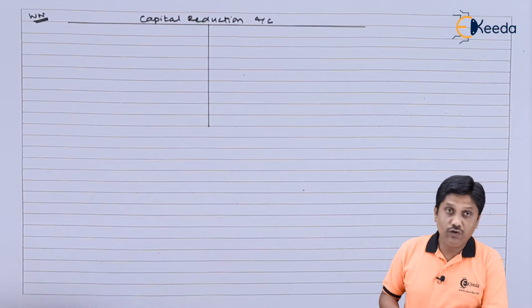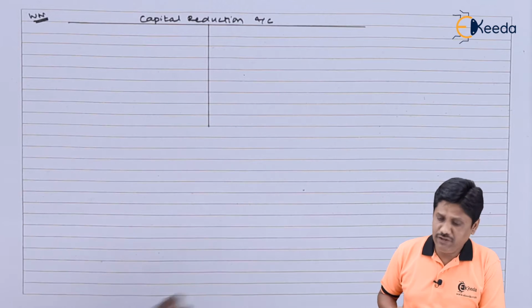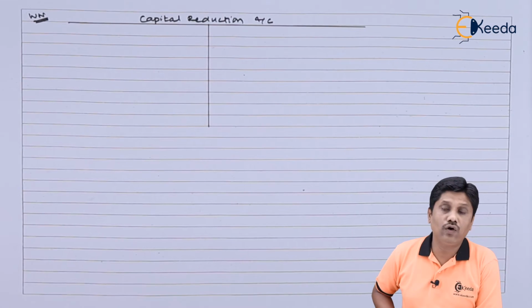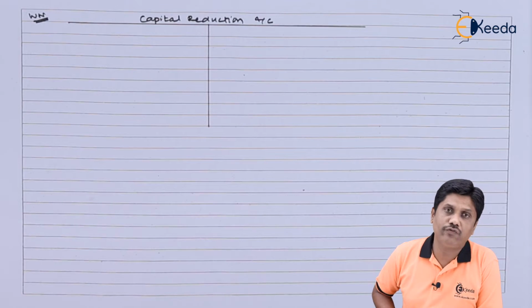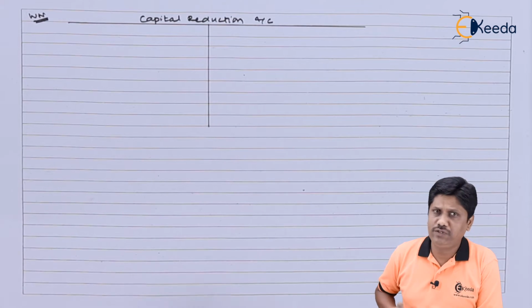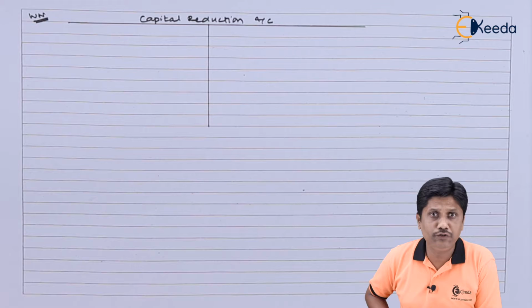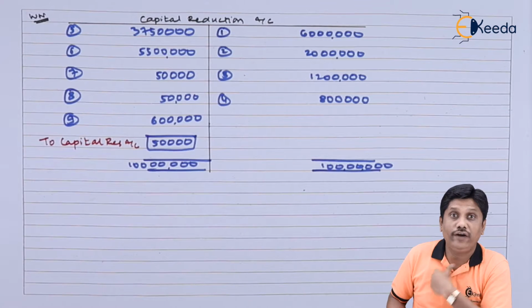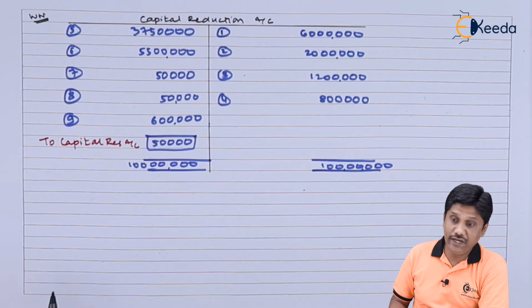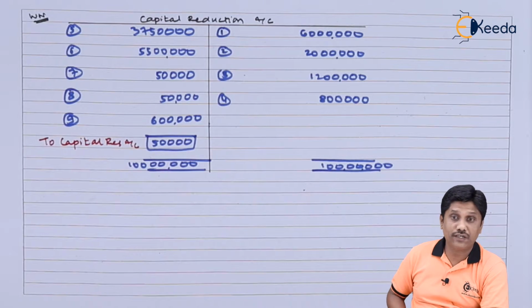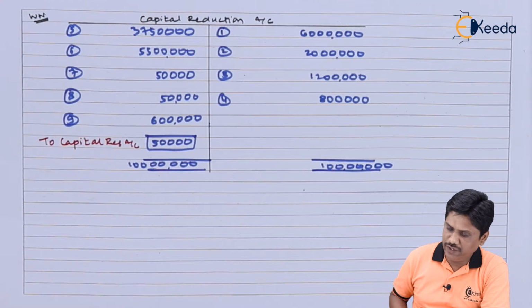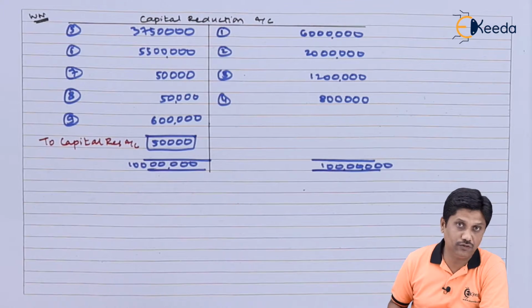Friends, I am ready with the ruling of capital reduction account. Now here I will just post amount on debit or credit depending on our journal entries. So I am taking every amount from my journal. So I am just posting and thereafter I am coming back to you for your balancing figure. I am just posting the amounts now. Friends, we are ready with the capital reduction account. You can notice I have just posted the journal entries and I found that credit side is heavier by 50,000.